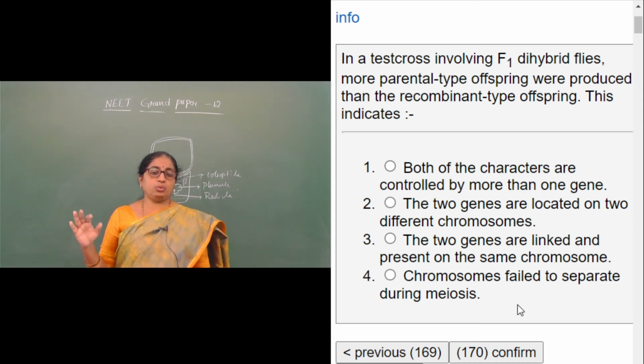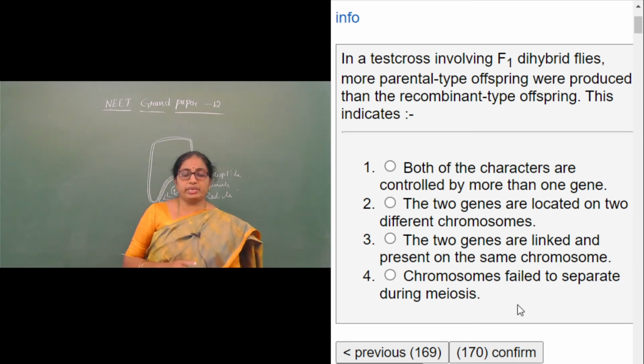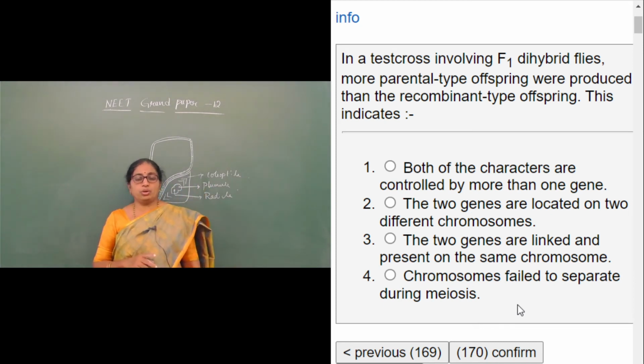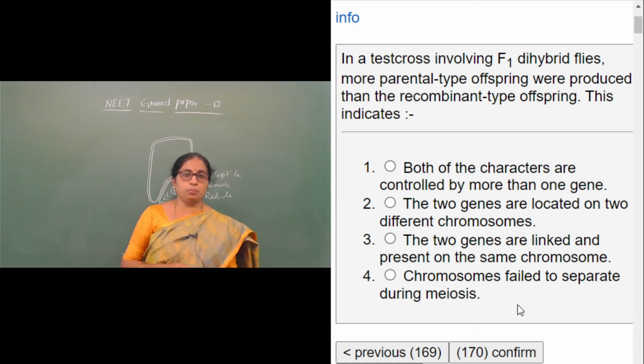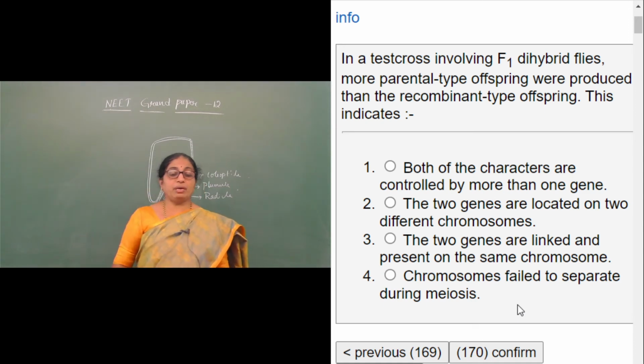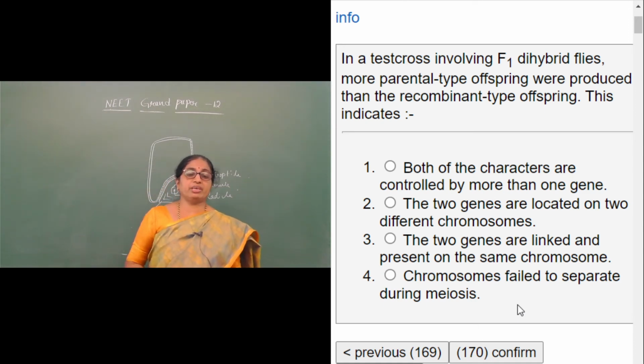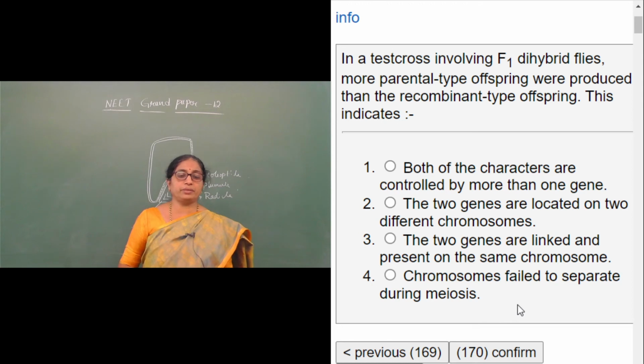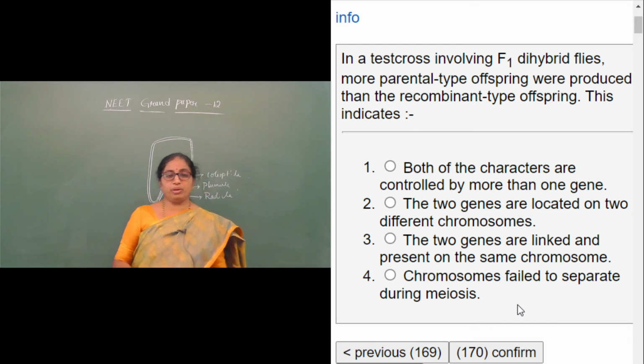If the two characters are controlled by more than one gene, we call it multiple allelism. The second one: the two genes are located on two different chromosomes. The third: the two genes are linked, present on the same chromosome. And finally, chromosomes fail to separate during meiosis.